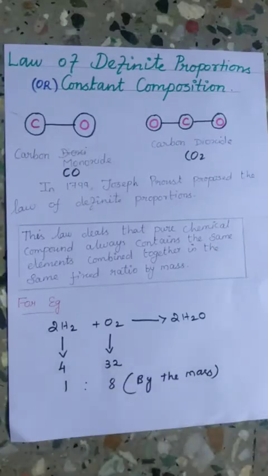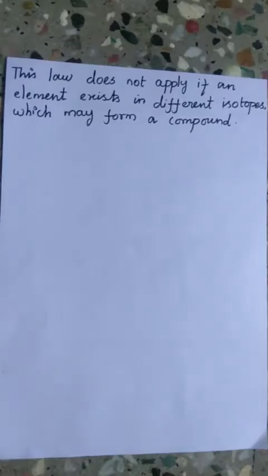Thus we can say that a given compound always contains exactly the same elements in the same fixed proportion by mass. However, this law does not apply if any element exists in different isotopes which may form a compound.